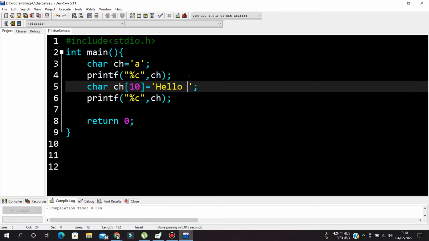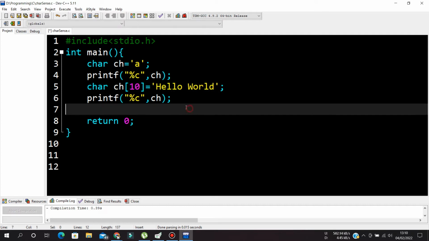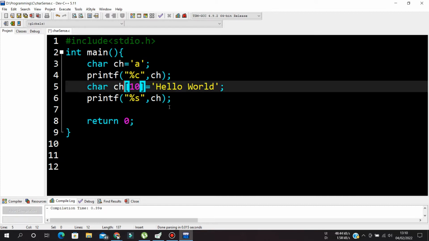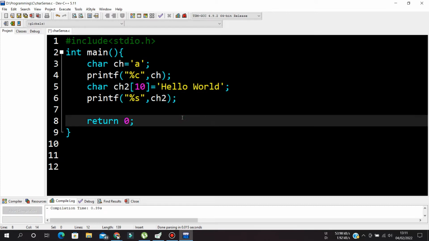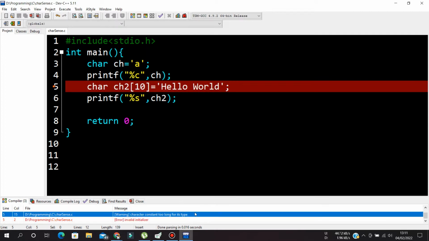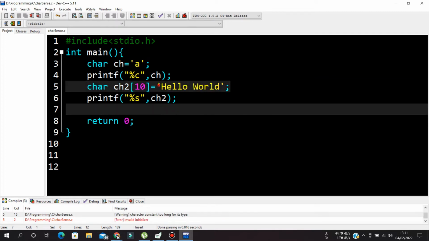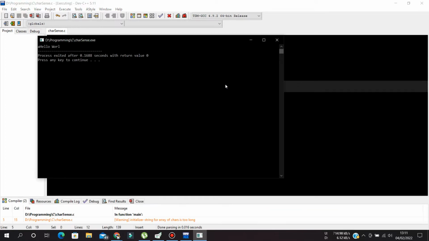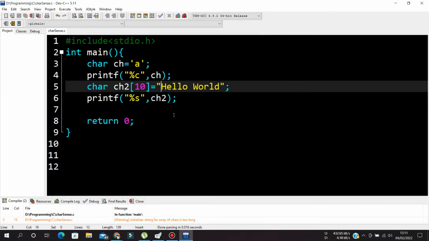So if I write hello world, I will take it as s and ch2. If I run this, it will give me an error because the character constant is too long for this type, because this is a character identifier. So if I make it a double quote, it will simply run as it is.